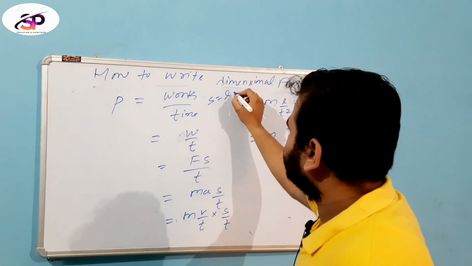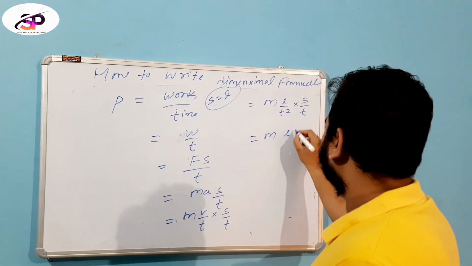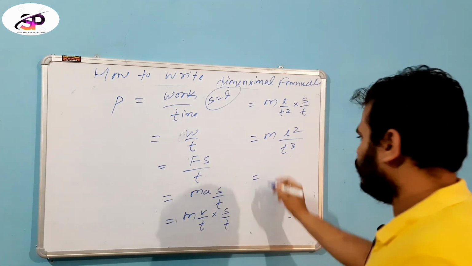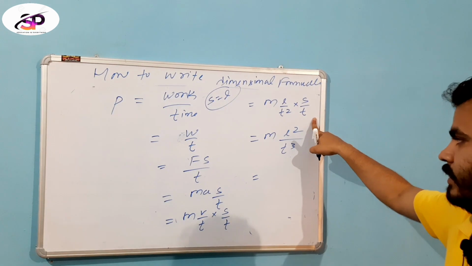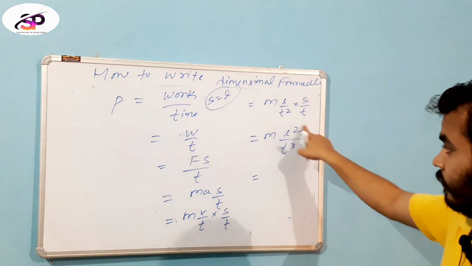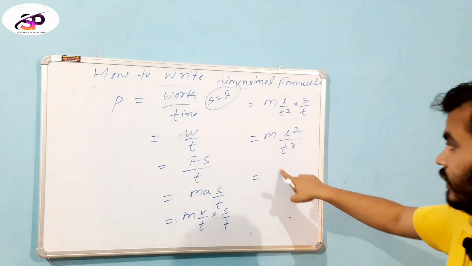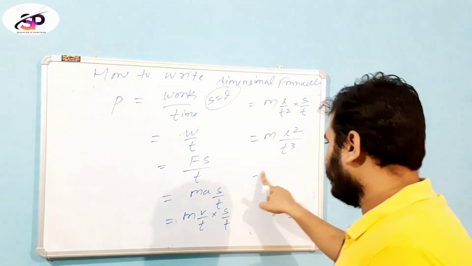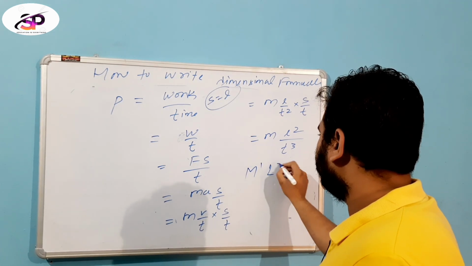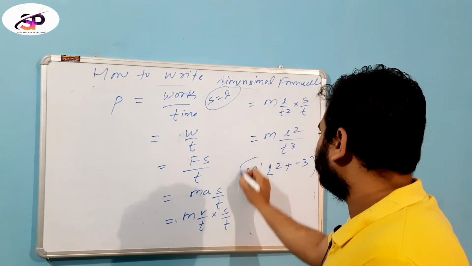S represents the displacement, L square divided by T cube. Then we write the split up form of the fundamental physical quantities. Then I write the dimension formula for power: M1 L2 T minus 3.